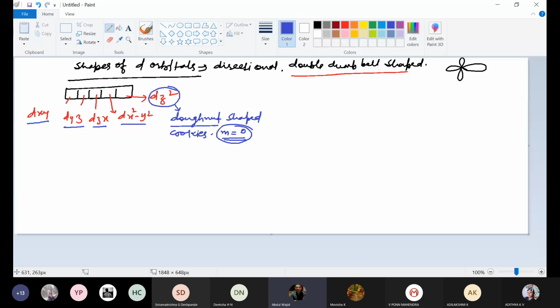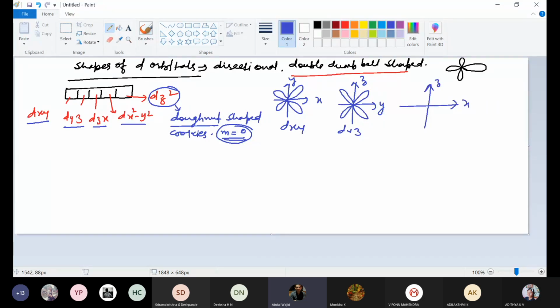Now we'll see how these all 5 are different. See, this is the x-axis and this is the y-axis. If it is between the x and y axes, not along the axes, then it is dxy. If it is between the y and z axes, then it will be dyz. And if it is between the x and z axes, then it will be dxz.